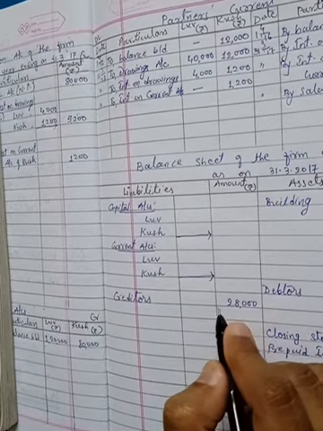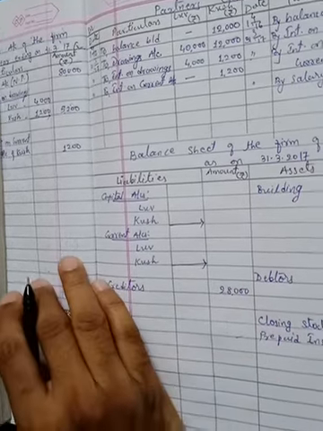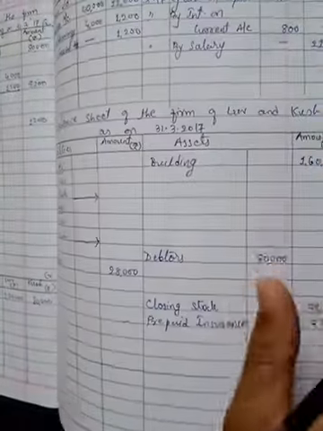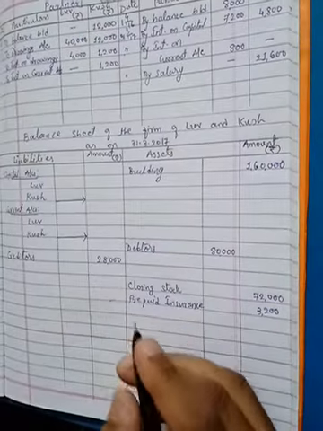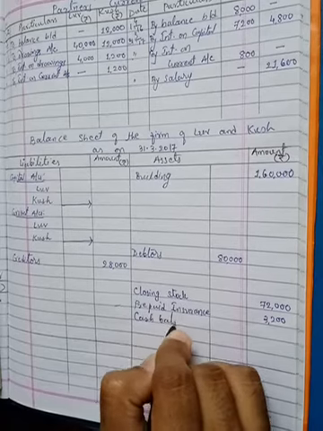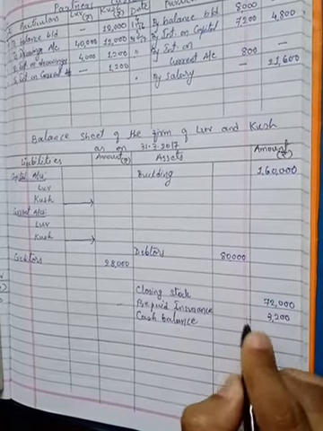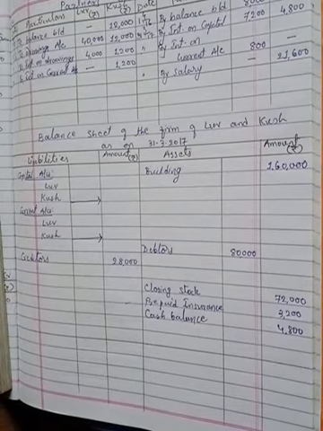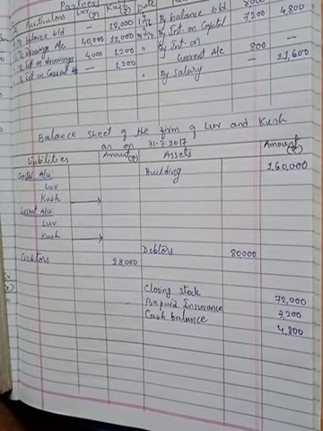Then cash balance and bank balance. Now a cash balance is always a debit balance because it is an asset. So cash balance we have to record on the asset side of the balance sheet, which is available rupees 4,800, and there is a credit balance also given with it. That means a cash balance is available as well as a bank credit balance.